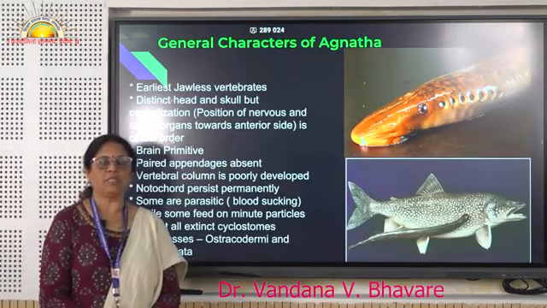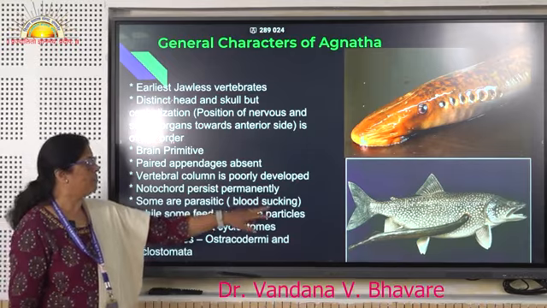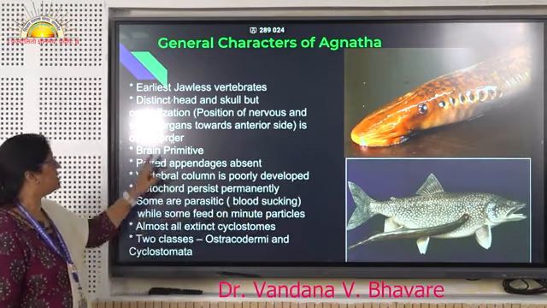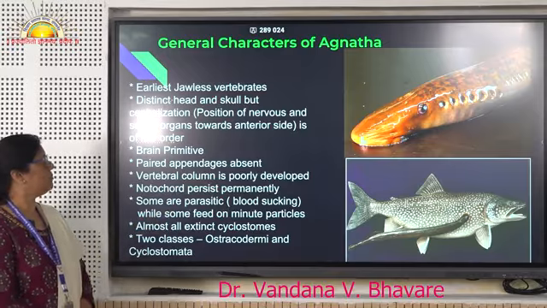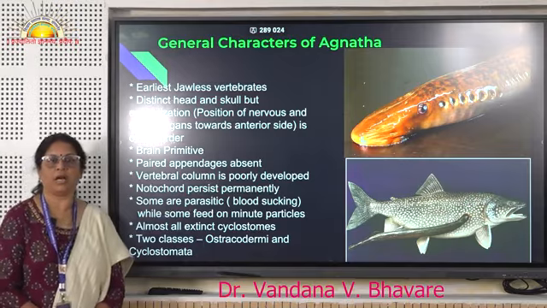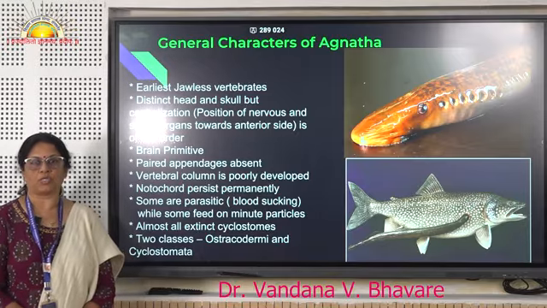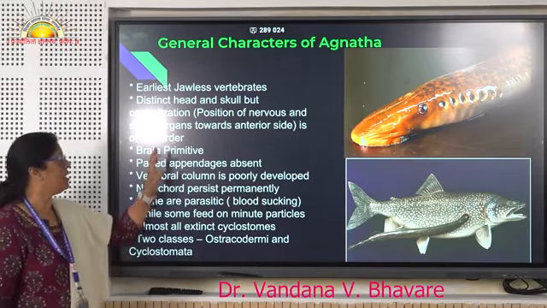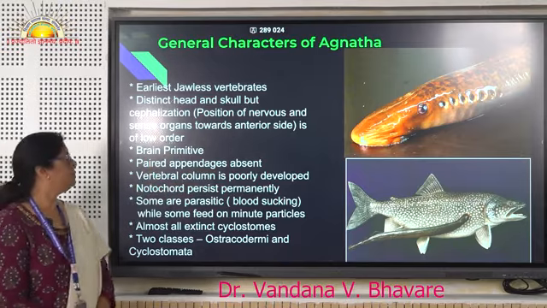Now, let us see the examples of Agnatha, that is Petromyzon and Myxine. If you see the characters of Agnatha, they are exclusively marine organisms with a mouth without jaws. Jaws are totally absent, and they have a circular oral mouth.